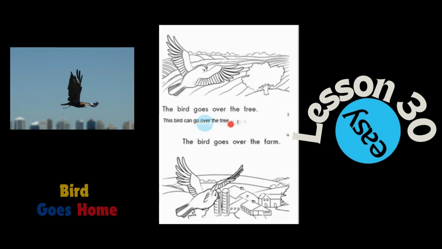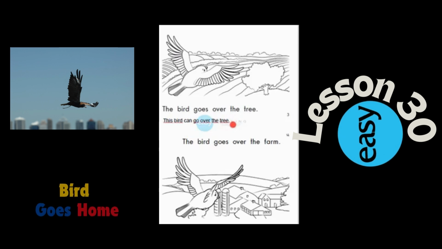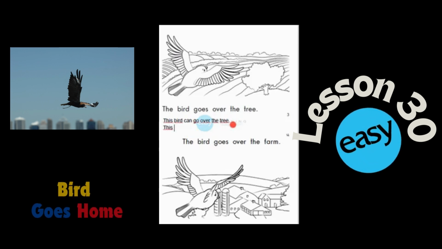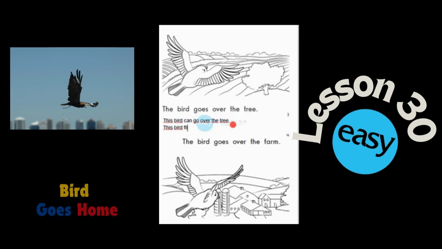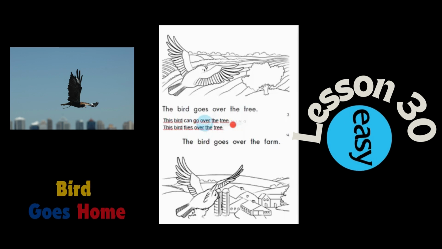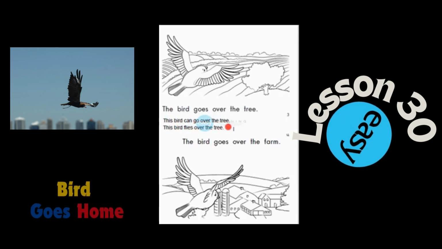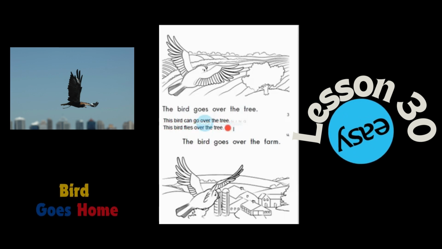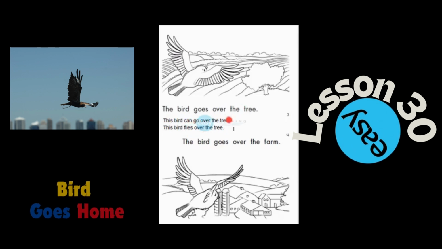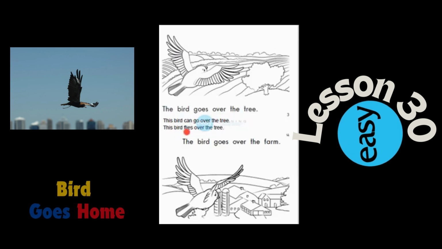O en lugar de go, podríamos hacer énfasis en la manera como go. This bird flies over the tree. This bird goes over the tree. This bird can go over the tree. This bird flies over the tree.